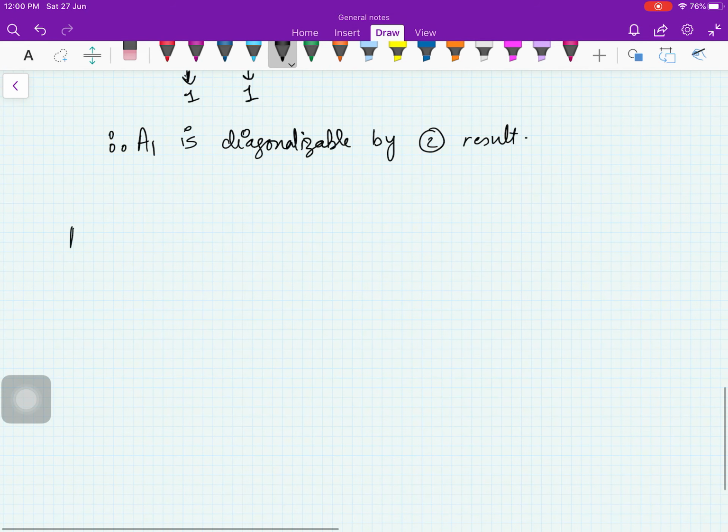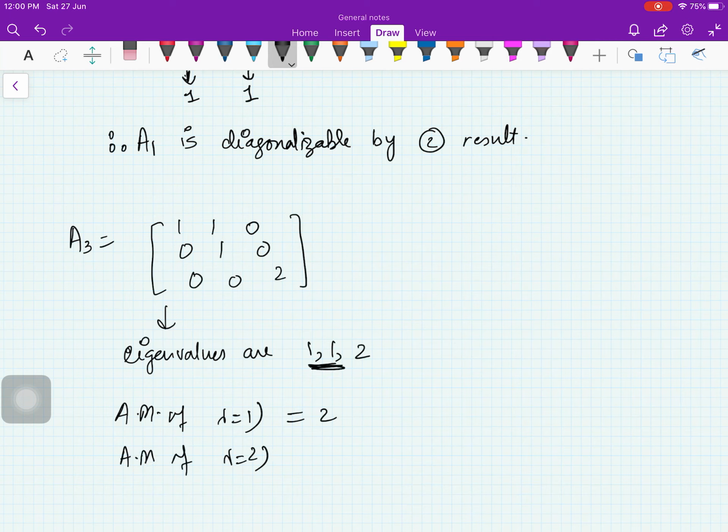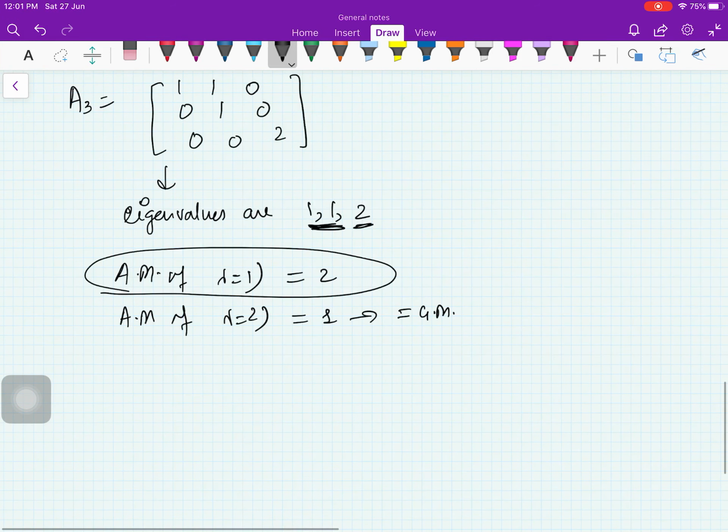Now let us look at the third option, A3. Your A3 is 1 1 0, 0 1 0, 0 0 2. Its eigenvalues are 1, 1, 2. Therefore, algebraic multiplicity of lambda equal to 1 is 2, as it is repeated 2 times. And algebraic multiplicity of lambda equal to 2 is 1, because it is repeated once. So here this is equal to geometric multiplicity and we don't have to worry. We have to check for lambda equal to 1.